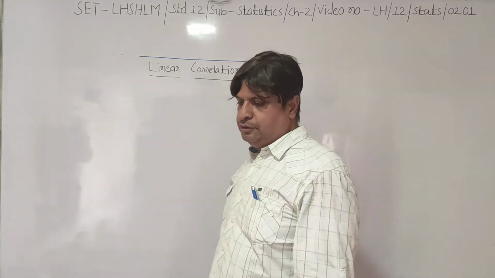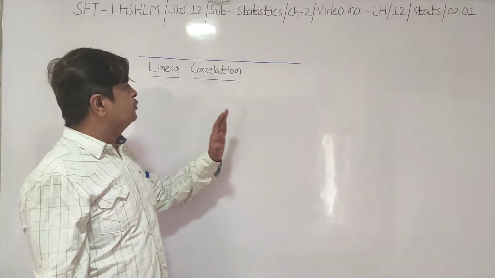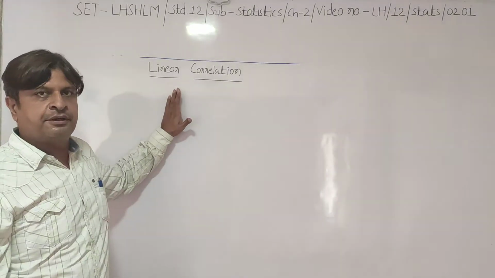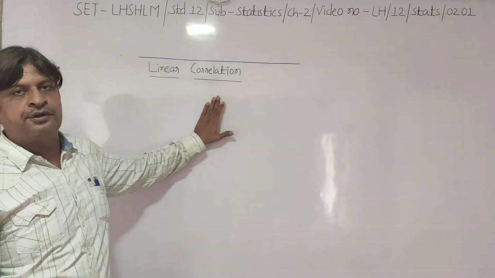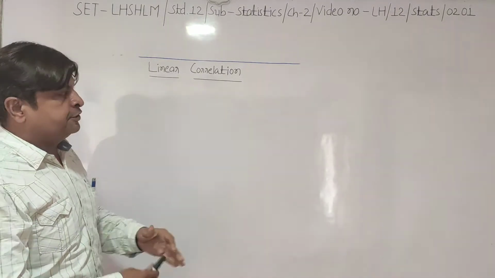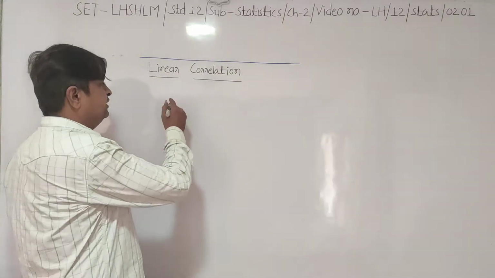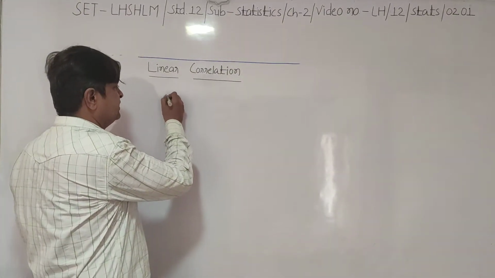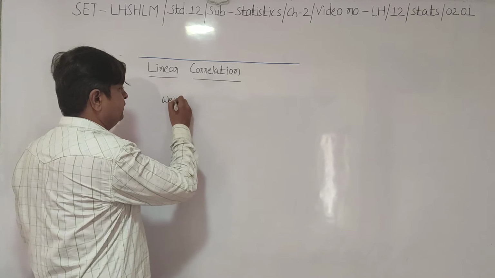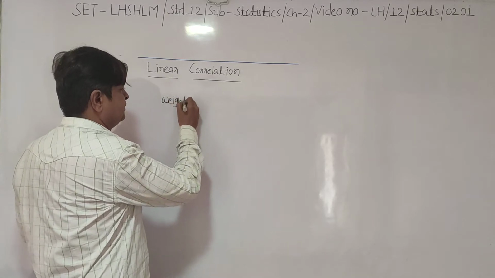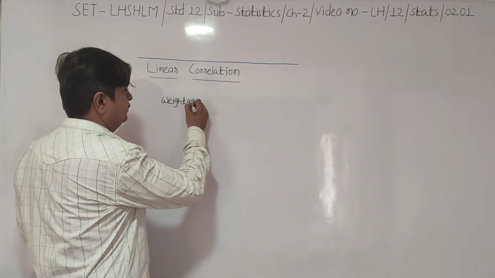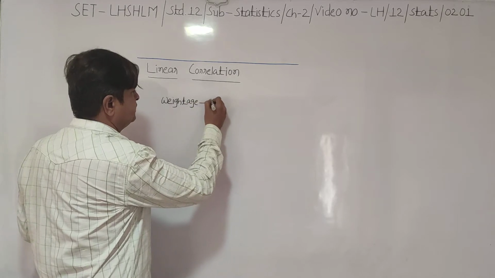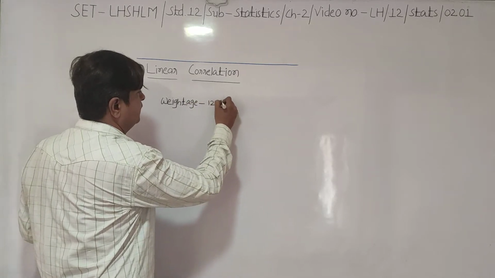Hello students, so today we are to start with our second chapter called linear correlation. First of all, let us discuss about the weightage. So weightage is the same as first chapter. Style will also be same. So the weightage of this chapter is of 12 marks.